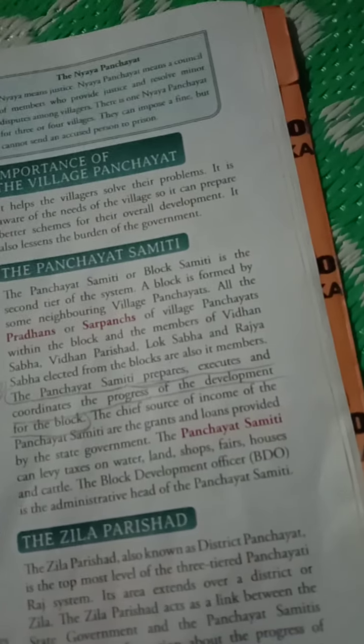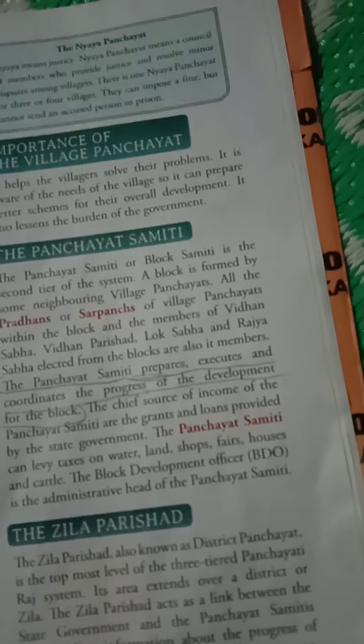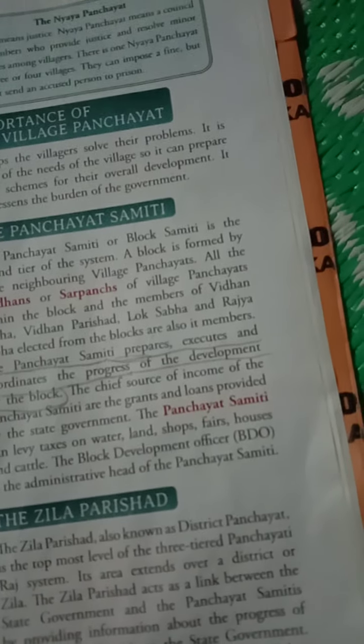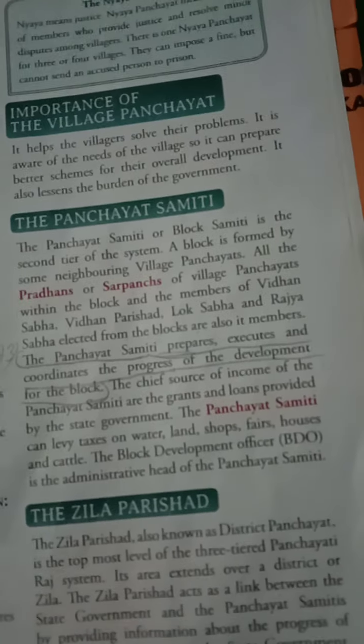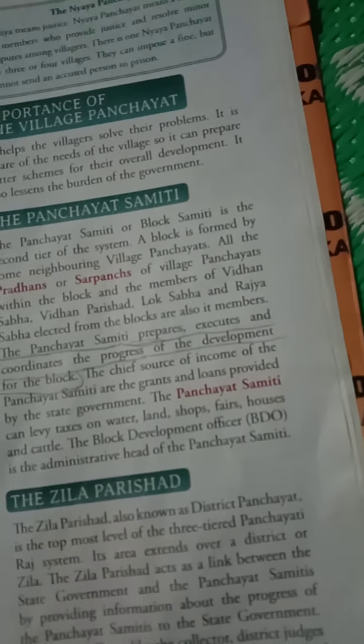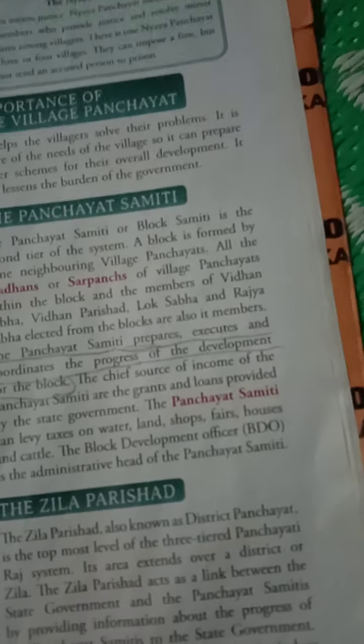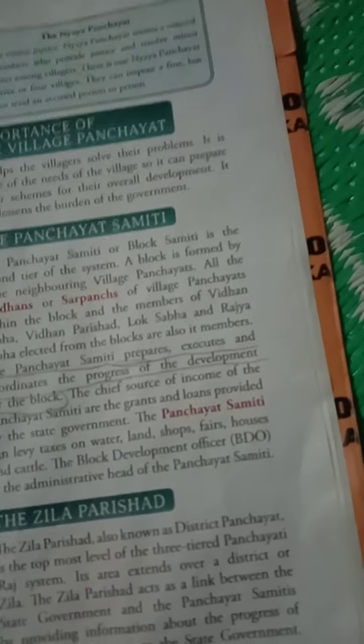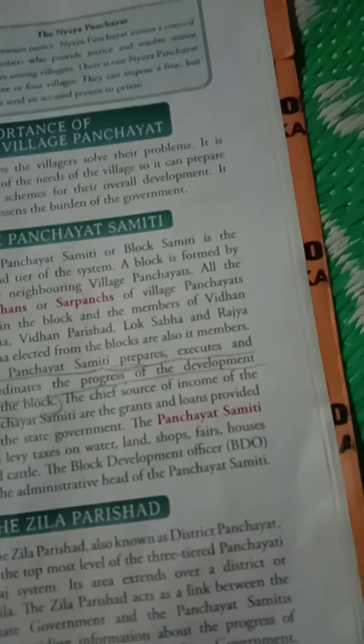The Panchayat Samiti prepares, executes and coordinates the progress of development for the block. The chief source of income of the Panchayat Samiti is the grants and loans provided by the state government. It can levy tax on water, land, affairs, houses. The block development officer is the administrative head of the Panchayat Samiti.